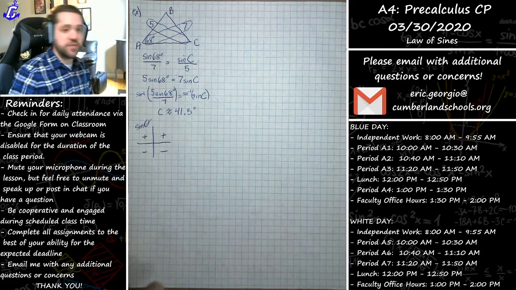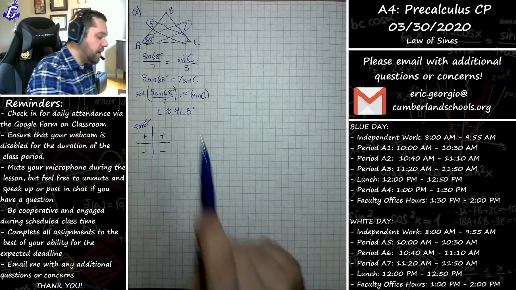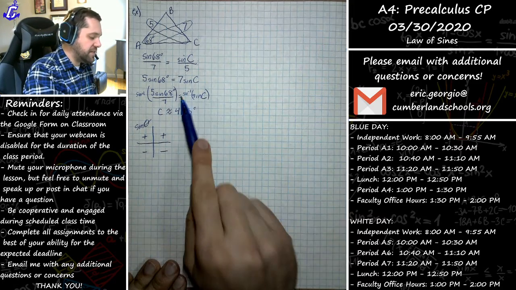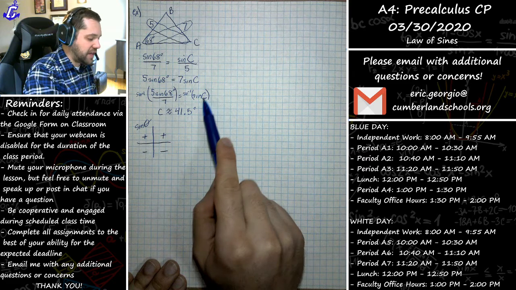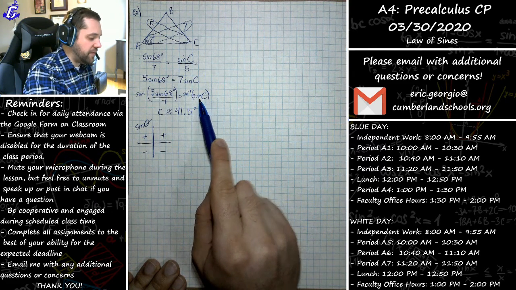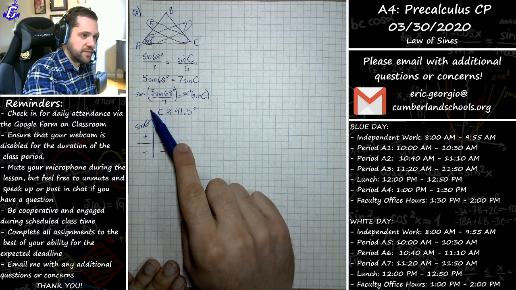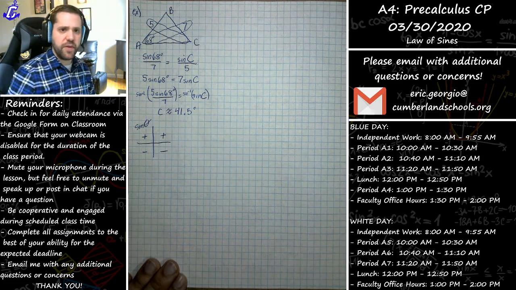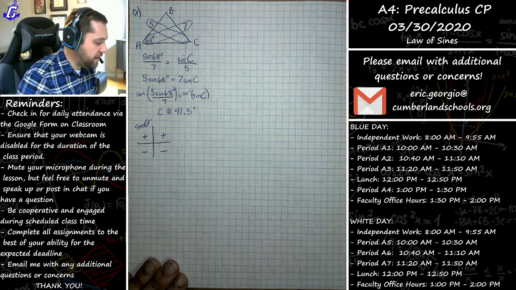The reason Jacob just asked in chat, he said, why did you use sine inverse? The reason I used sine inverse was to get rid of the sine, right? In order to solve for an actual angle measure, in order to undo the sine of C, we have to do sine inverse on both sides. That's just like we've seen in trig problems where we have to solve for a missing angle, okay?